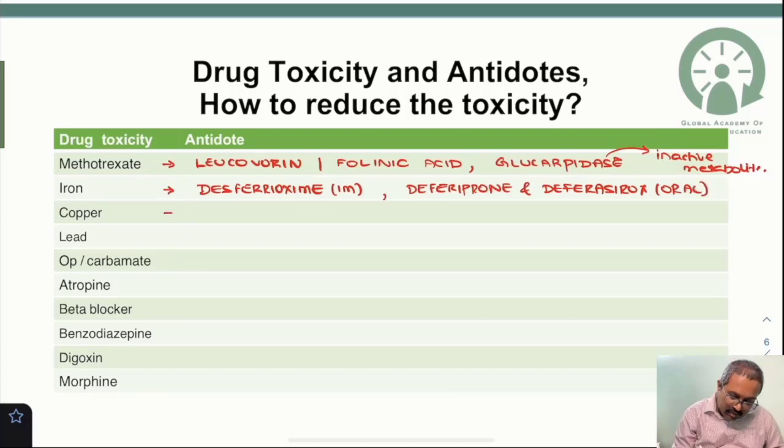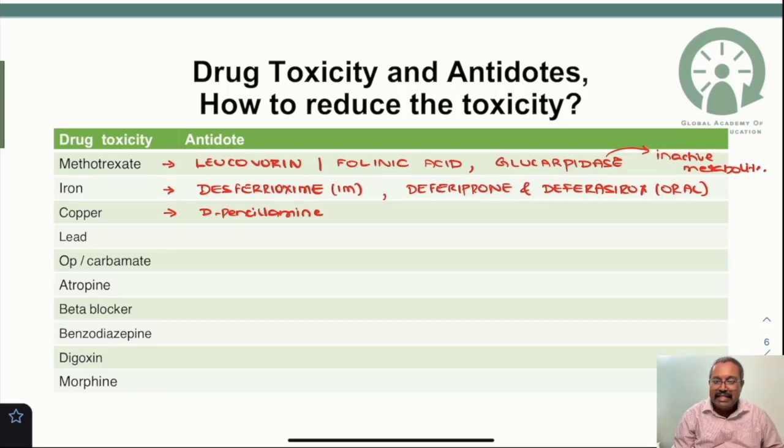So what about in case of the copper poisoning? In case of copper poisoning, you will be using the D-penicillamine. So you will be giving the D-penicillamine, which chelates the copper. So what about in case of lead poisoning? In case of lead poisoning, you are going to give a British anti-lewisite, or you are going to give the EDTA.